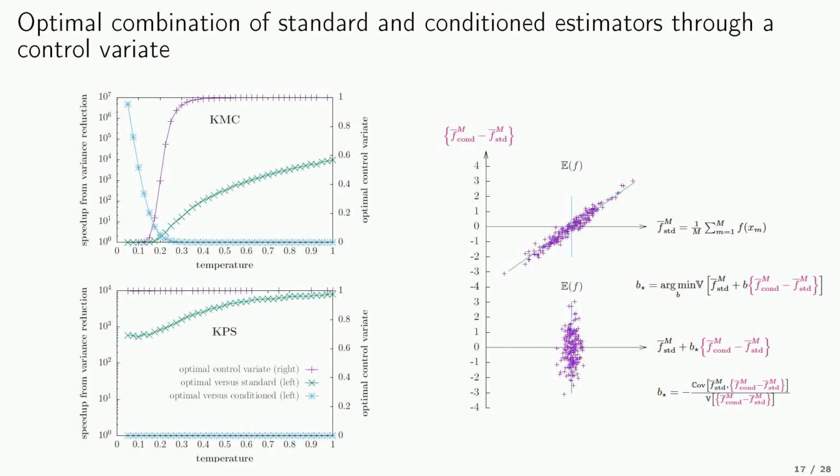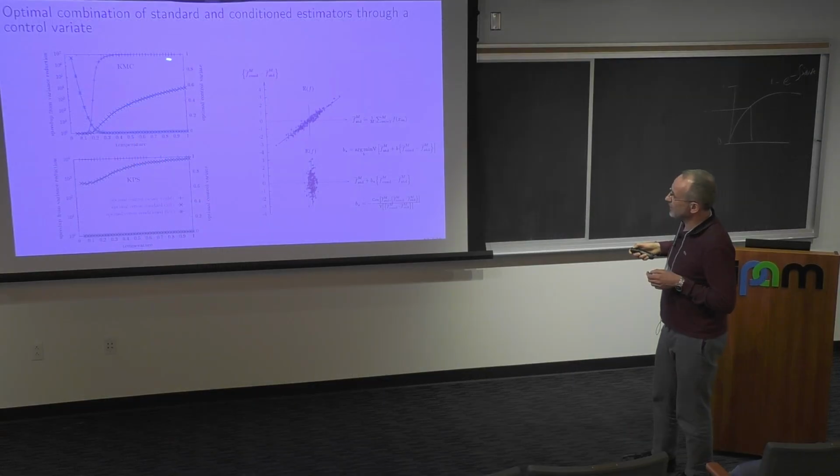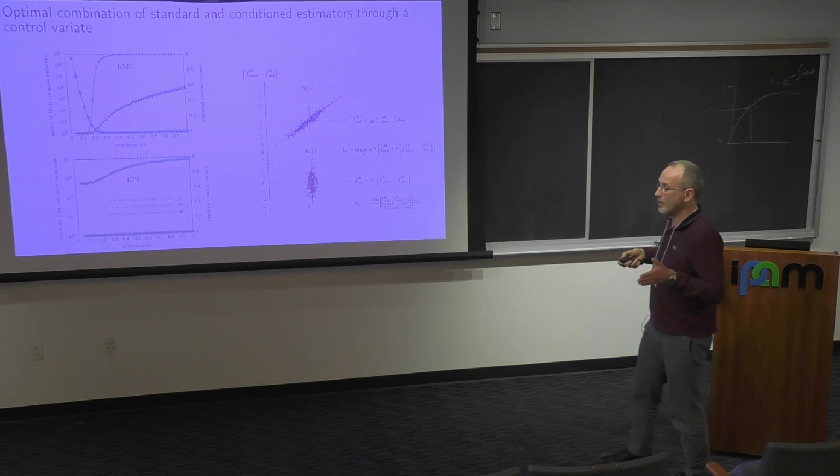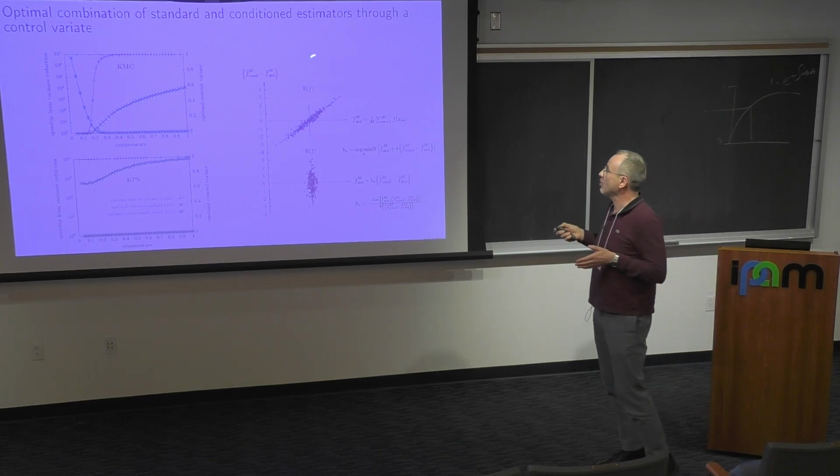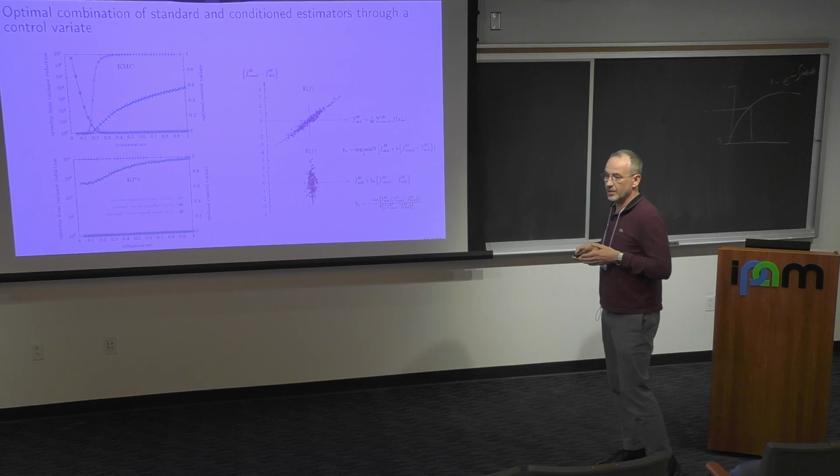At high temperature, there is no trapping, so the optimal control variate selects, with value 1, the conditioned estimator. And when there is trapping, it goes to 0, and so the estimator selects the standard estimator. So we always have a speed up owing to this control variate.